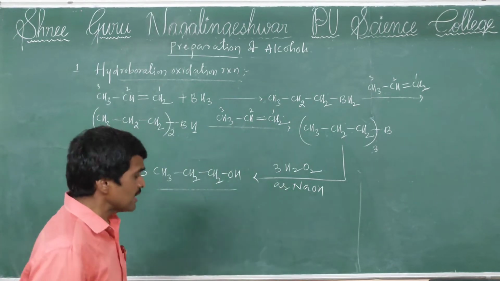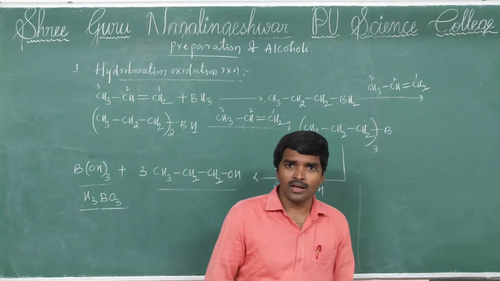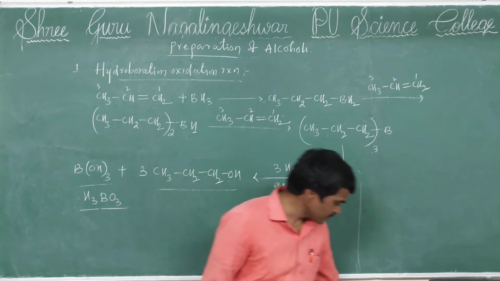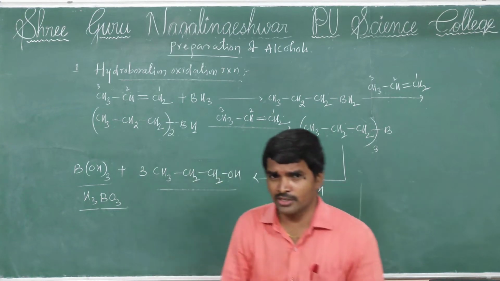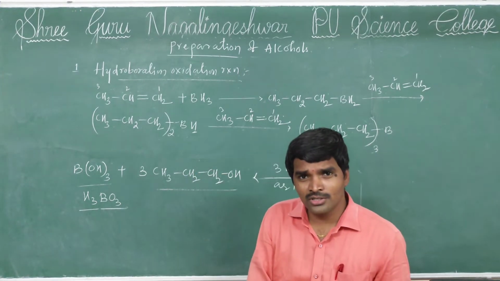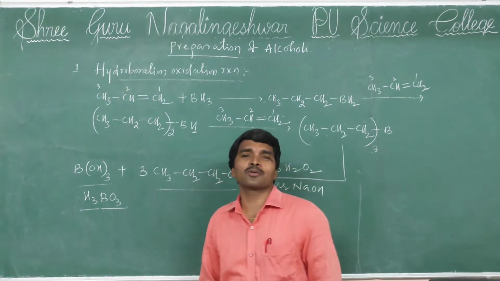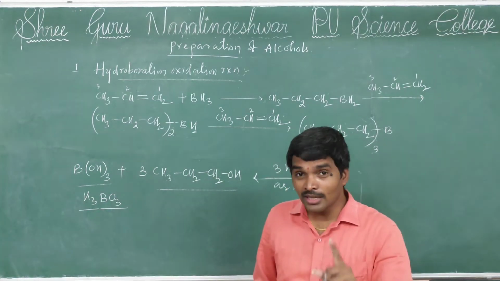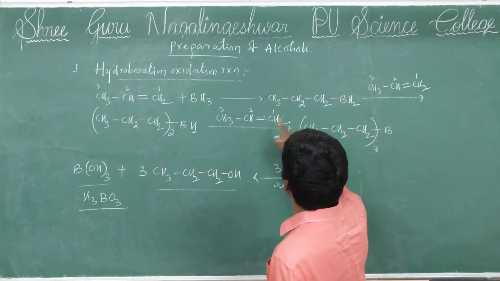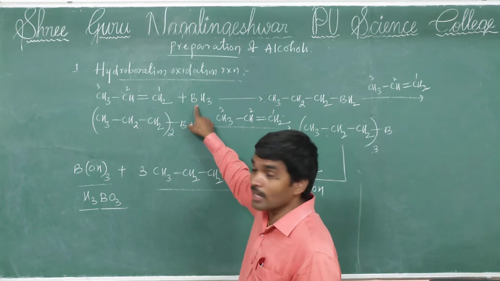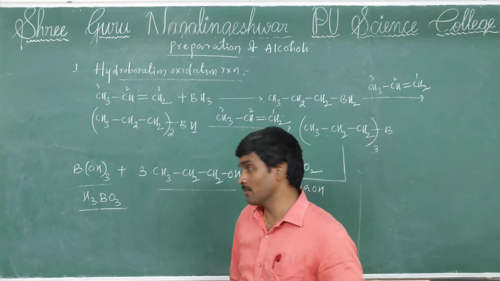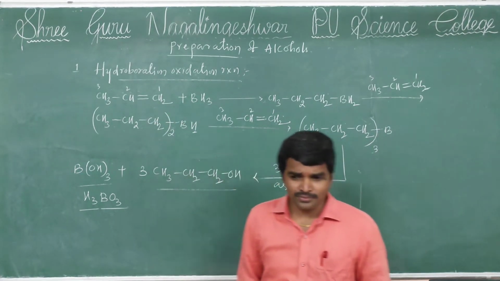In this reaction, we will discuss some important points and how competitive-level questions are raised. First, remember this hydroboration oxidation reaction follows the opposite of Markovnikov's rule, that is, the anti-Markovnikov rule. Why? Because the BH2 part is attached to the double-bonded carbon containing more hydrogens.